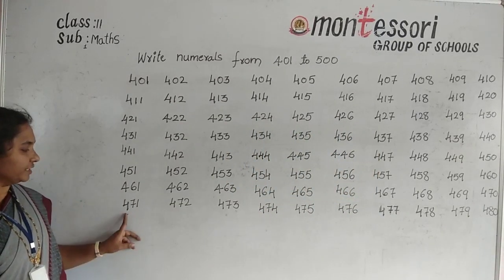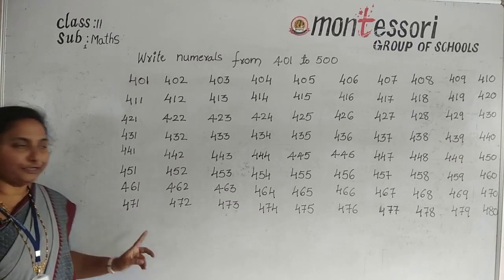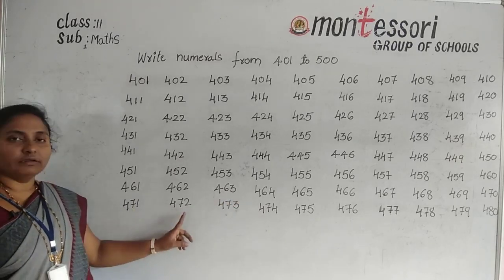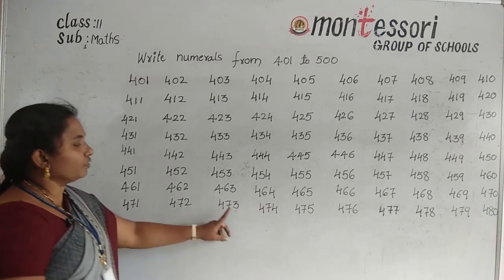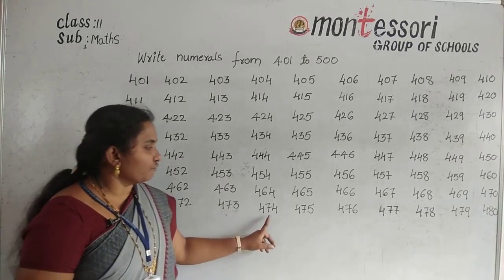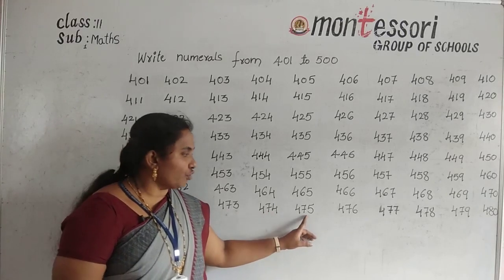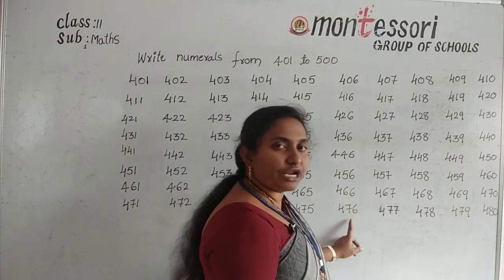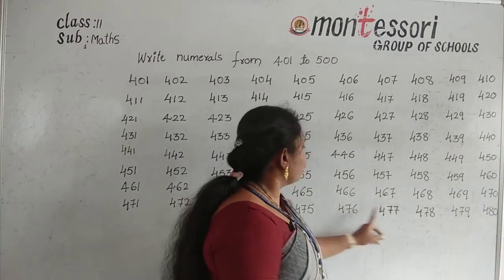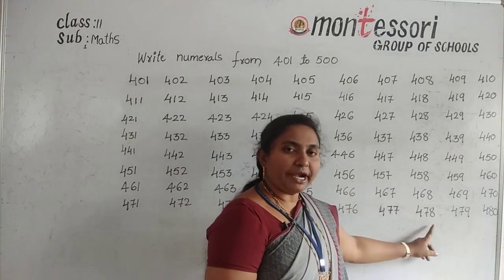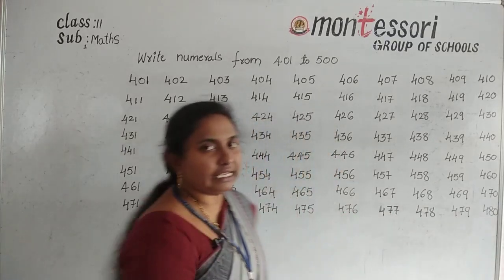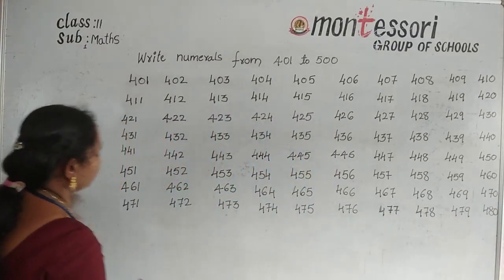Okay, these are the numbers from 471 to 480.